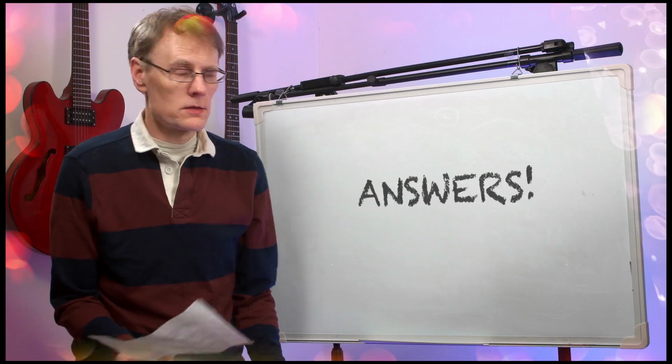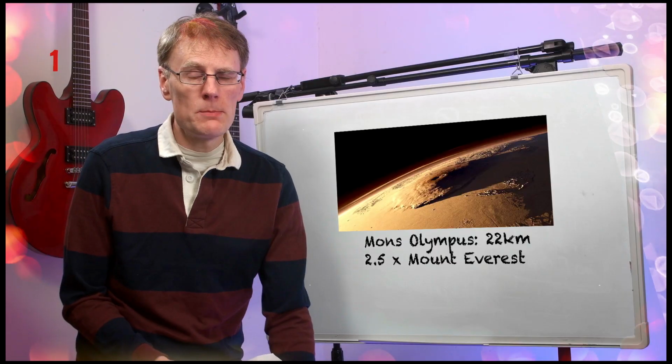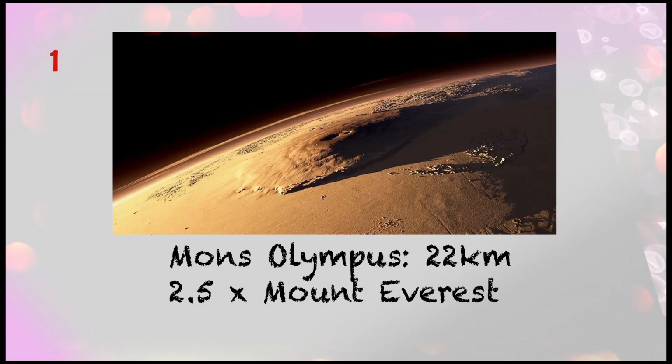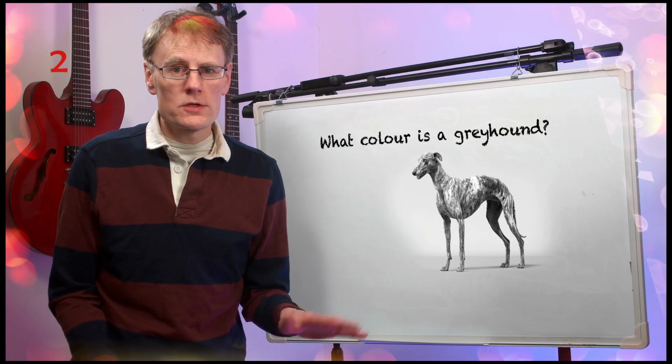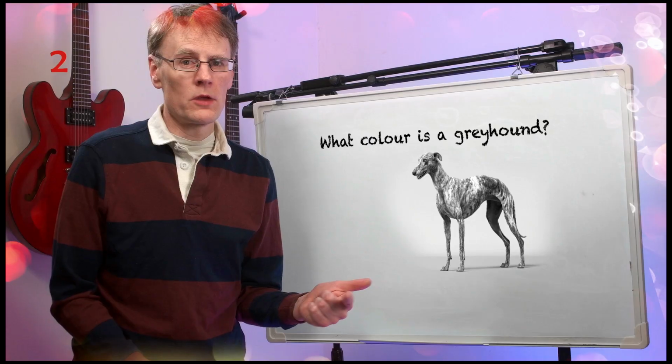Right, answers. What is the largest volcano in the solar system? The largest volcano in the solar system is Mons Olympus on the surface of Mars. What colour is a greyhound? Greyhounds come in lots of different colours, but the word greyhound comes from Greek hound, so they're not grey at all.